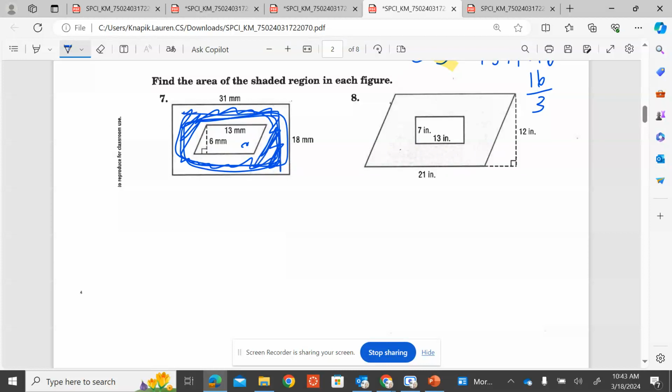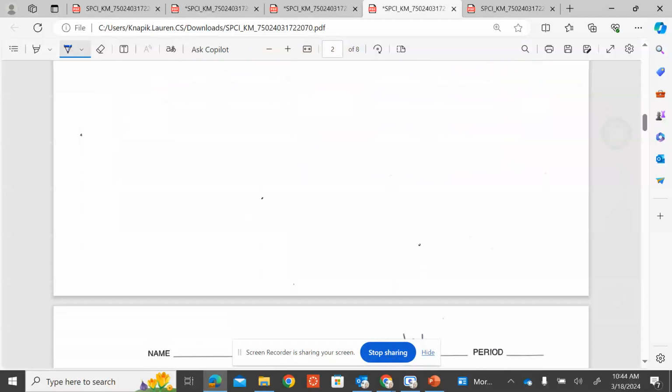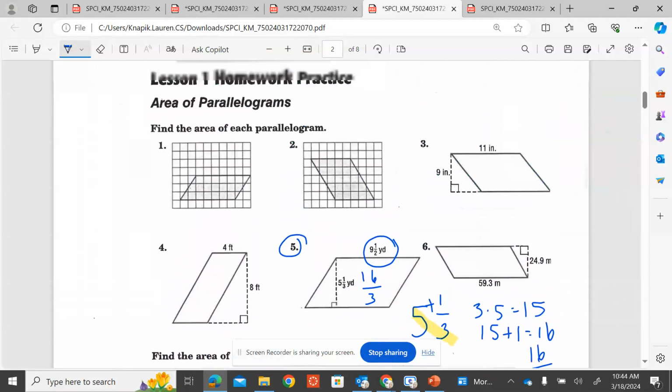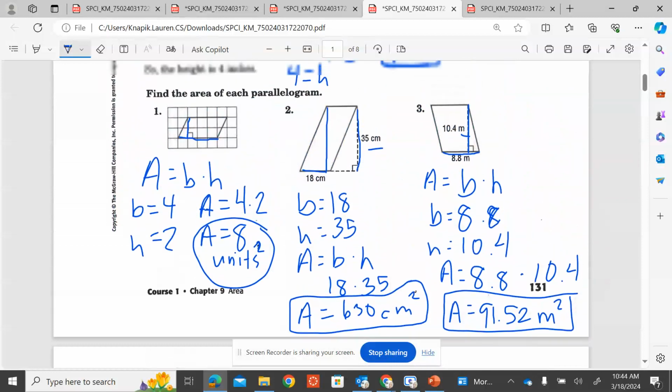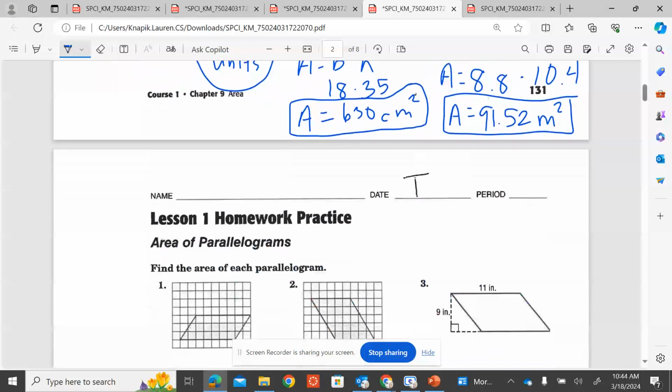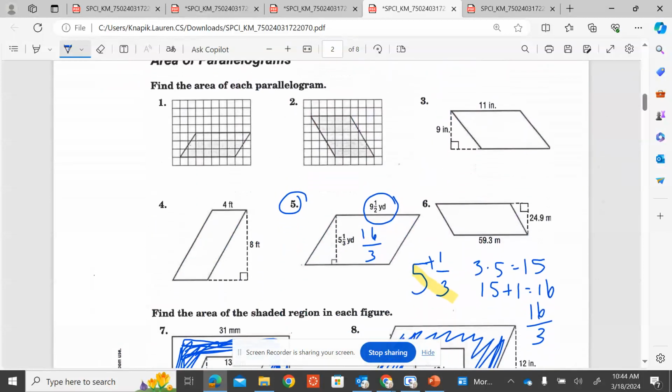These are the ones that Dr. Ivanhoff will be around to help you with if you need. It might not be shaded very well on your paper, but in case, these are them. So you can rewatch this video as many times as you need to take notes and solve, but I do expect you to get some of these parallelograms done before the end of your class. Good luck.